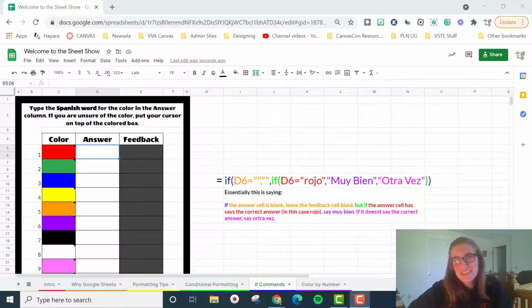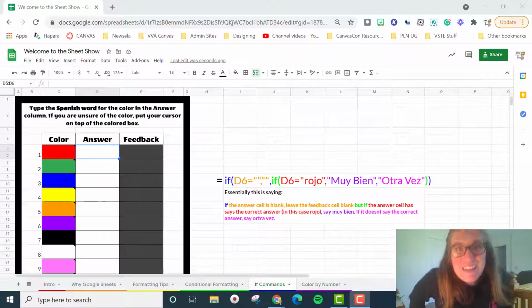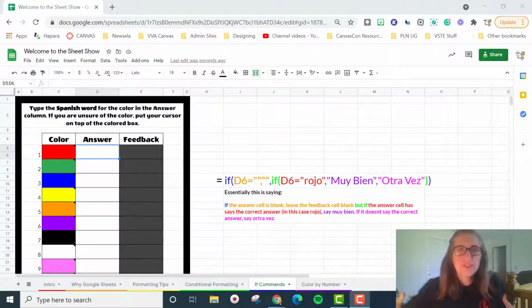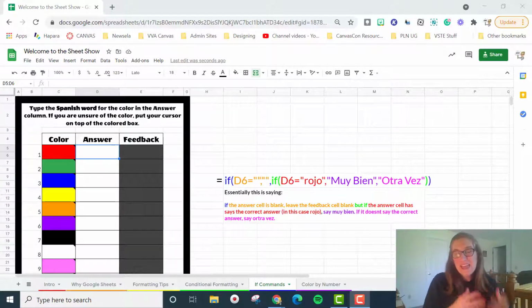Okay, now this next feature is kind of cool, and it involves if commands, and we also are going to use the conditional formatting that we used in the previous tab. All right, an if command is something that allows for writing. So conditional formatting is like, hey, if this is what the cell says, we want it to turn this color. Versus an if command is going to say, okay, if the answer cell says this, we want to say this. We want these words to appear on the student's screen themselves.